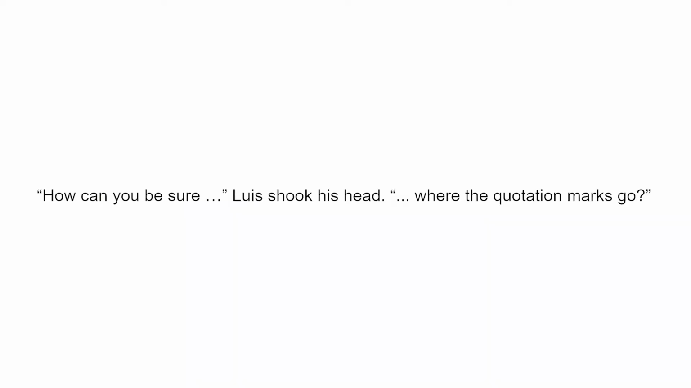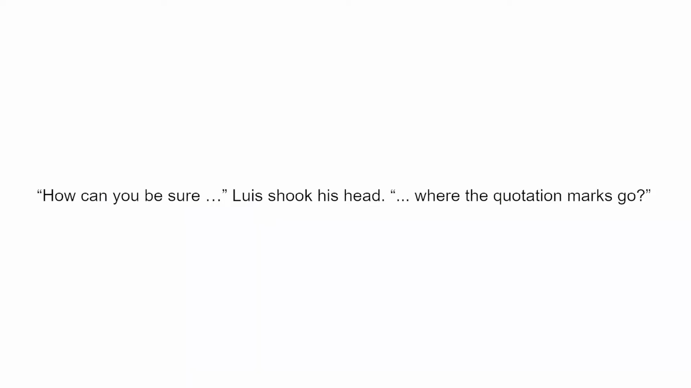Here's how I do it. "How can you be sure..." Luis shook his head. "...where the quotation marks go?" In standard English, the ellipsis means that words have been left out. The way I would read this is that poor Luis is so confused that he can't even finish the sentence at first. He has more to say, but he can't even find the words. He shakes his head, puzzled, and then finally figures out the rest of what he's trying to ask, which is why the second part of the dialogue starts with an ellipsis and a lowercase w in "where." However, it's complicated, it's kind of awkward, so I probably wouldn't use this construction.